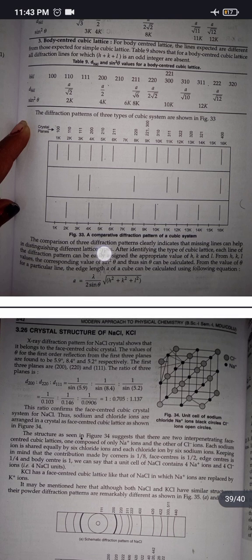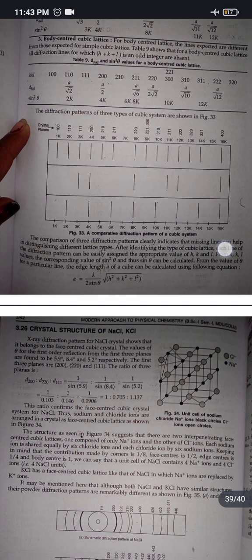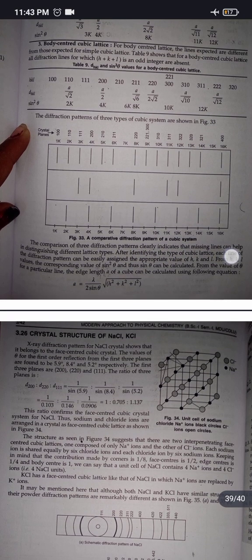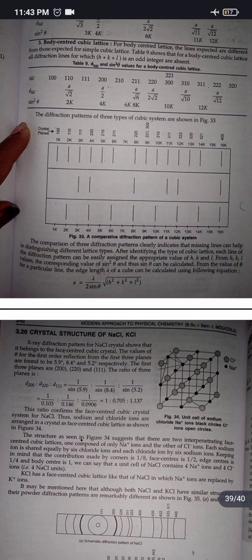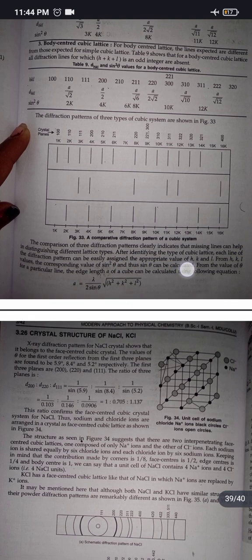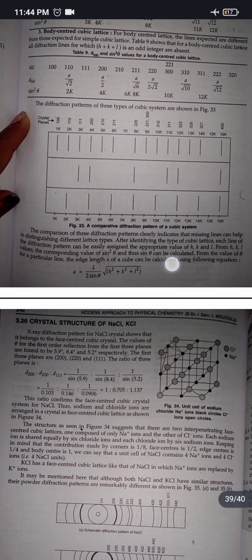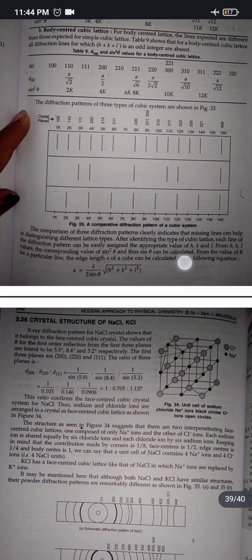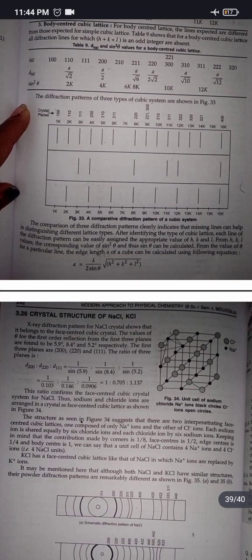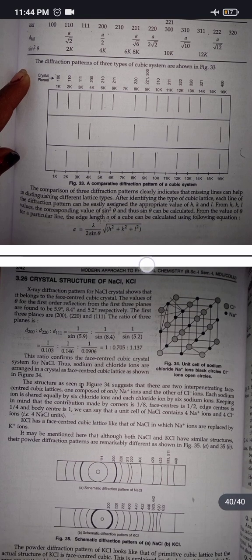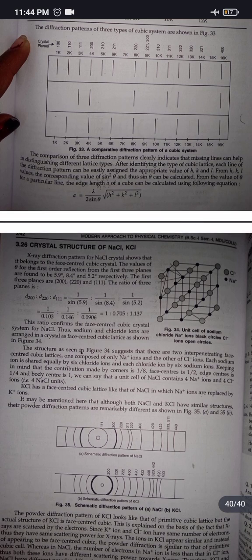After identifying the type of cubic lattice, each line of the diffraction pattern can be easily assigned the appropriate value of h, k and l. From h, k, l values the corresponding value of sin square theta and thus sin theta can be calculated. From the value of theta for a particular line, the edge length of a cube can be calculated using the following equation. a is equal to lambda upon 2 sin theta into under root h square plus k square plus l square.